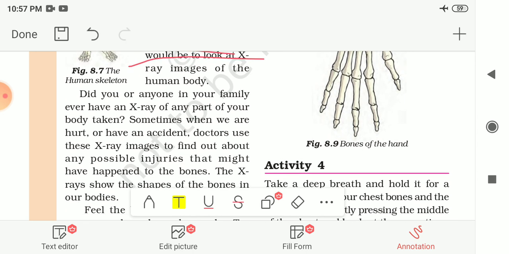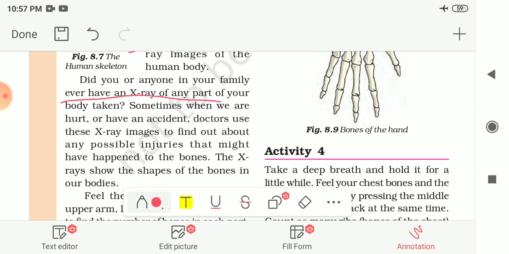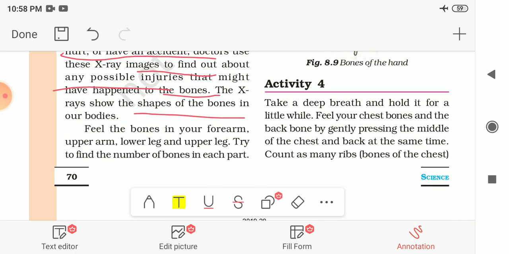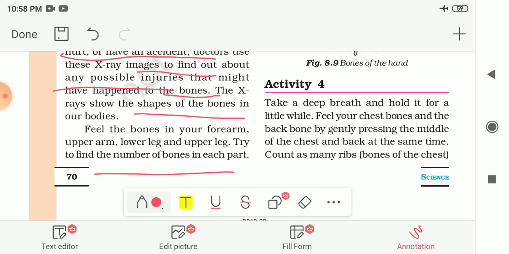Now, did you or anyone in your family ever have an X-ray of any part of your body taken? If you have, then you will know that sometimes when we are hurt or have an accident, doctors use these X-ray images to find out about any possible injuries to the bones. The X-ray shows the shapes of the bones in our body, or whether any injuries are there in the bones or not.